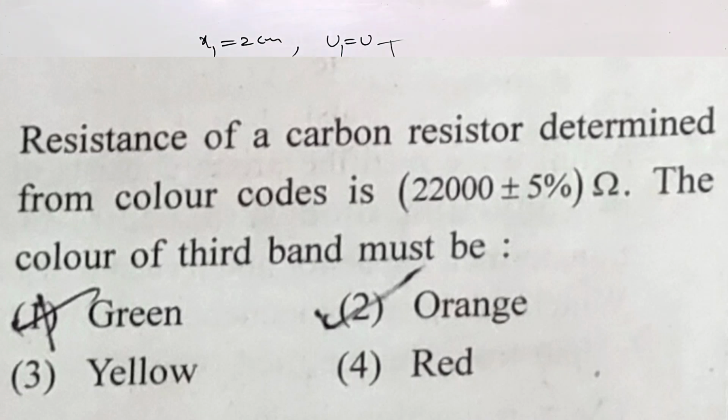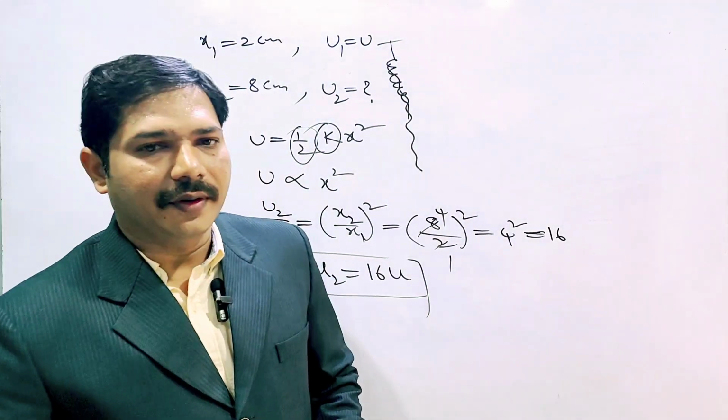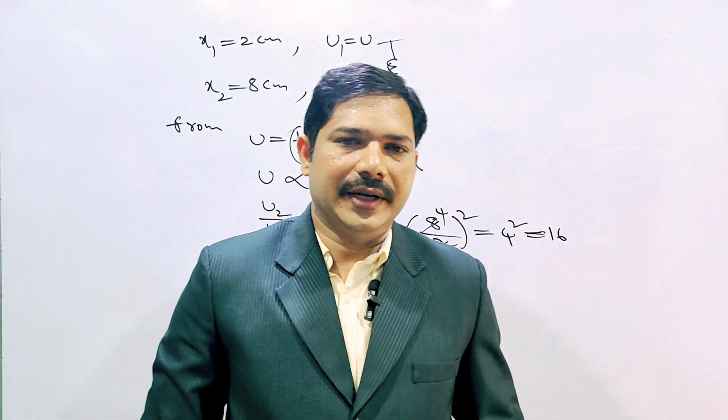Resistance of carbon resistor determined from color code is 22000 plus or minus 5% ohms. The color code of the third band will be. This is the color code question. You know that color code question. So one video also we made on color code, very easy method.